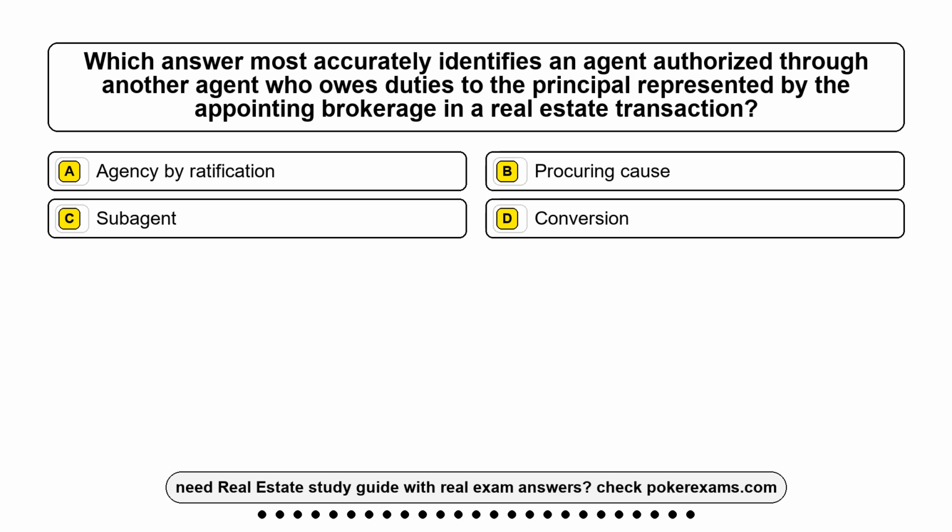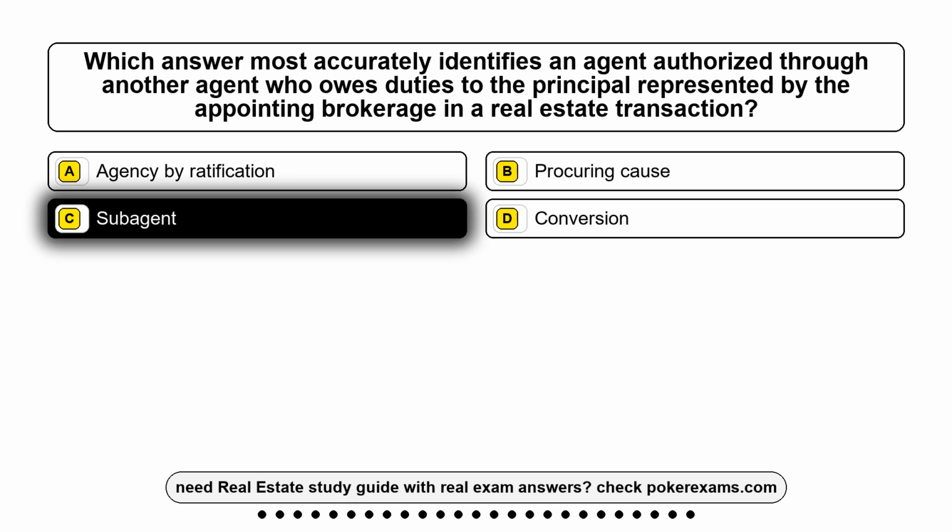Question 9. Which answer most accurately identifies an agent authorized through another agent who owes duties to the principal represented by the appointing brokerage in a real estate transaction? Option A. Agency by ratification. Option B. A procuring cause. Option C. Subagent. Option D. Conversion. The correct answer is option C.